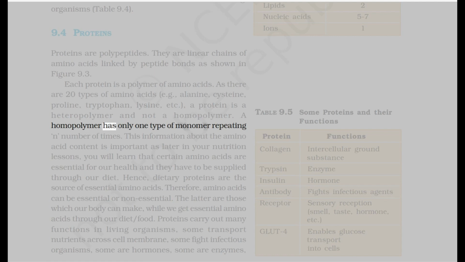A homopolymer has only one type of monomer repeating n number of times. This information about the amino acid content is important, as later in your nutrition lessons, you will learn that certain amino acids are essential for our health and they have to be supplied through our diet. Hence, dietary proteins are the source of essential amino acids. Therefore, amino acids can be essential or non-essential. The latter are those which our body can make, while we get essential amino acids through our diet food.